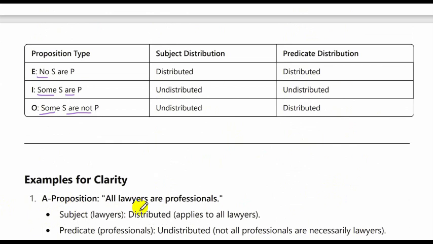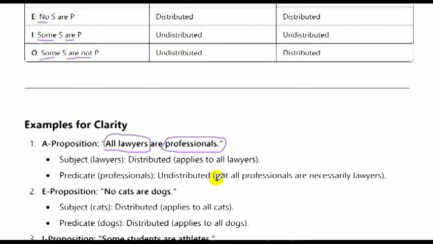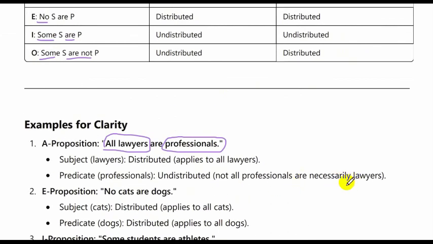In a proposition, all lawyers are professionals. So all lawyers means all of them, which is distributed, are professionals. Professionals means it applies to all lawyers, so this is undistributed, as we checked here earlier. One is distributed, one is undistributed. Not all professionals are necessarily lawyers. That is what it's trying to say.